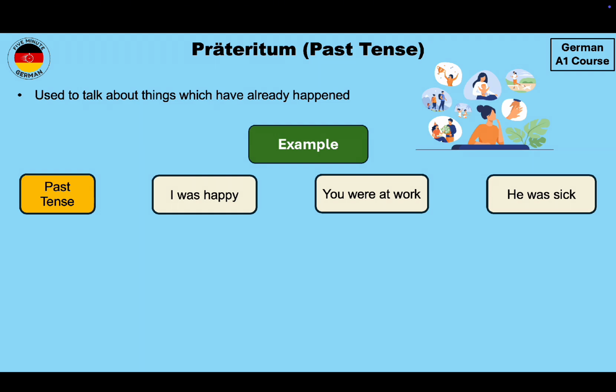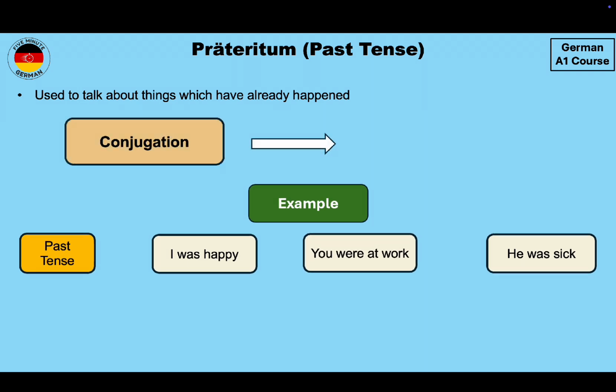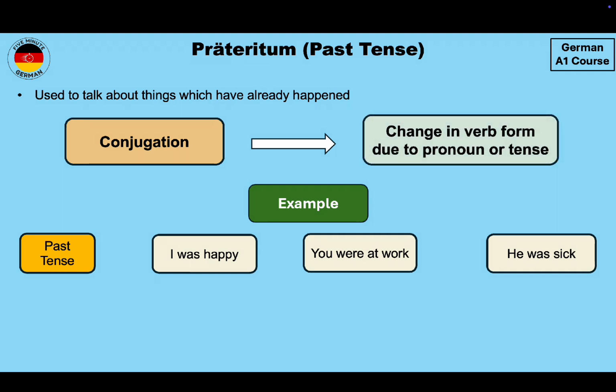Now as we are going to learn about conjugation of haben and sein in the past tense, let me give you a definition of what is conjugation. So a conjugation is the change in verb form due to pronoun or tense. I have explained this concept of conjugation in detail in the haben and sein conjugation in present tense video. I will link it in the description below and you can take a look at it if you want to learn more about conjugation. Now we can see some examples of conjugation over here as well.